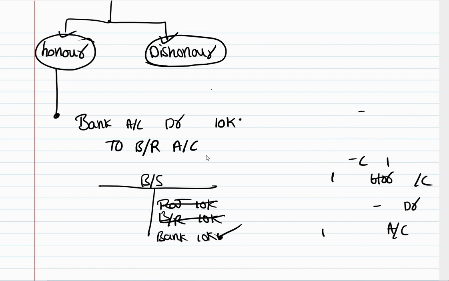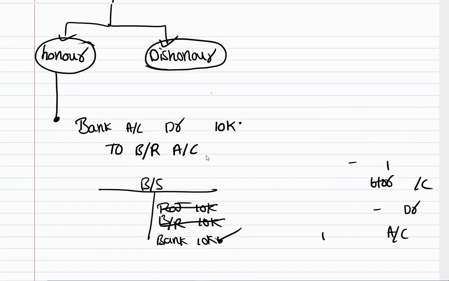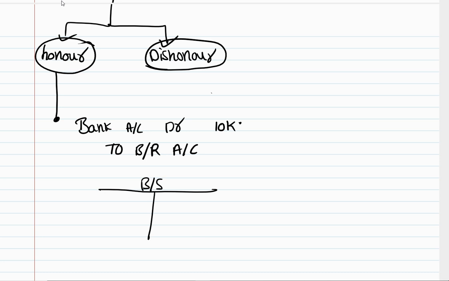Okay, now the bill is dishonored. The bill is dishonored. Simple. So here what I have done, first I have written Raj in my balance sheet. I have written Raj as my debtor. Then I have replaced it with bills receivable, because here bills receivable is replacing the debtor. Now the bills receivable is dishonored. It is worthless.